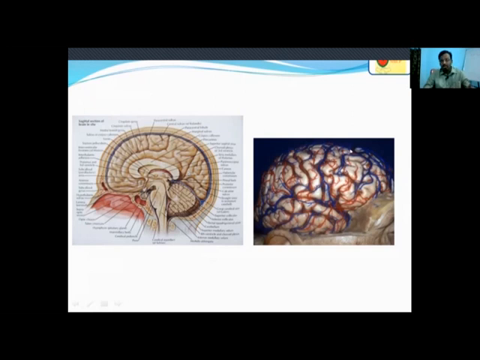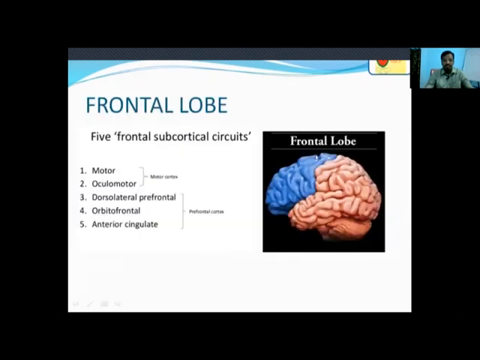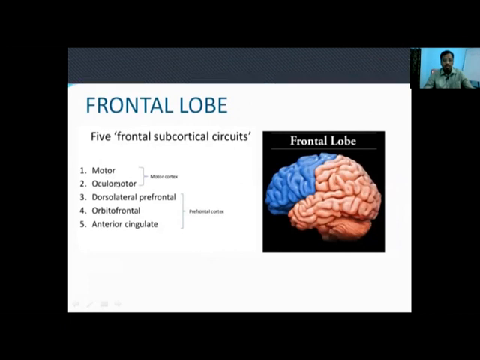Even though our anatomical sequences look like this, the brain actually looks this way. On opening the skull, it looks so complex, with the meninges, and also veins and arteries. Coming to the frontal lobe, it predominantly has five frontal subcortical circuits, predominantly motor and oculomotor.